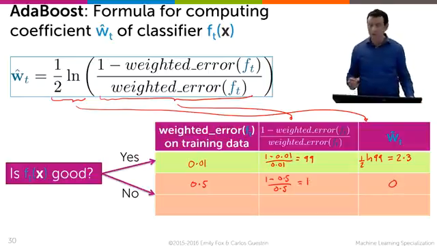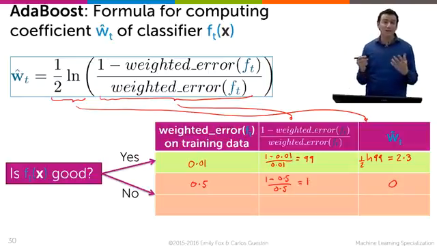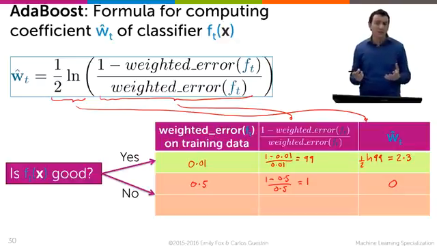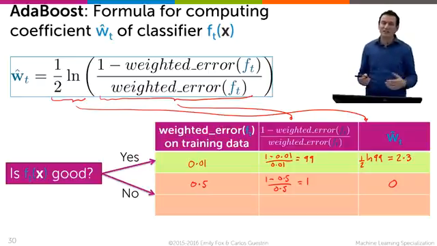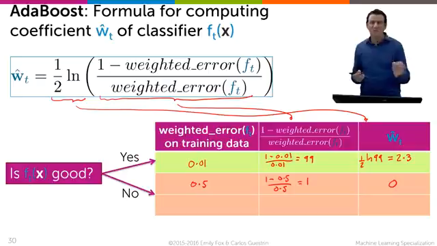It's 0. So W hat t is 0. What have we learned? If a classifier is just random, it's not doing anything meaningful, we count it by 0. We say, you're terrible, we're going to ignore you. You might have friends who are kind of like this. They say random stuff, you never trust what they say, you put 0 weight on their opinions. That's what AdaBoost does too.